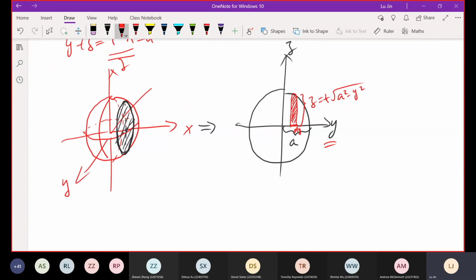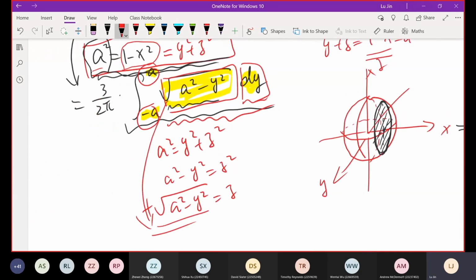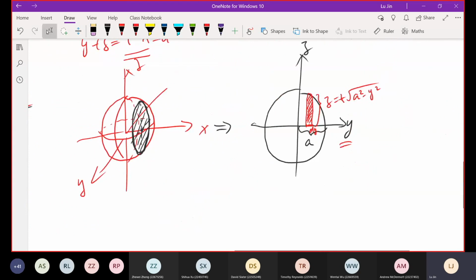And the range of the y value is from negative a to positive a. In other words, we examine all these small columns one by one from negative a up to positive a, adding up all these areas together, following the shape of the top half circle, again and again until you reach the very last one.